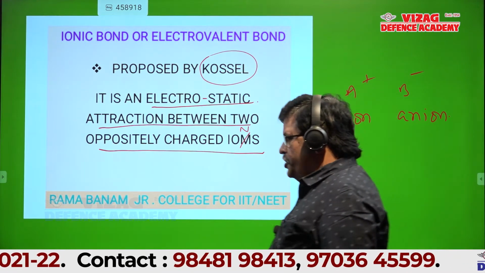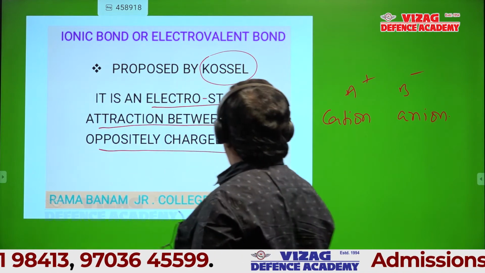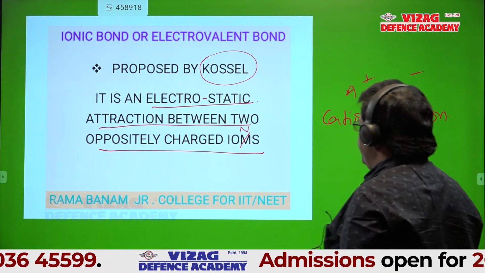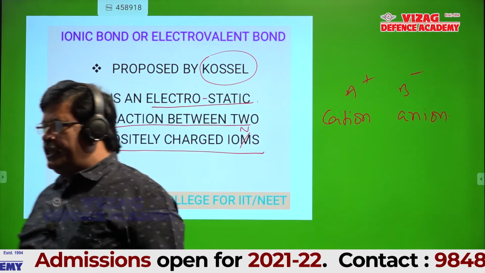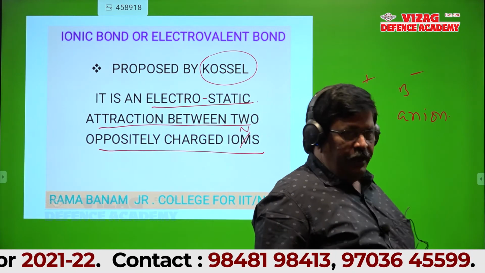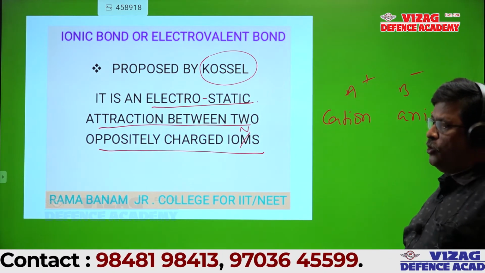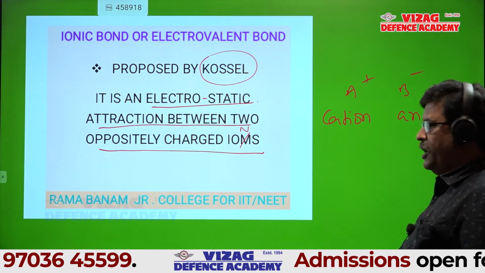It is an electrostatic attraction between two oppositely charged ions.